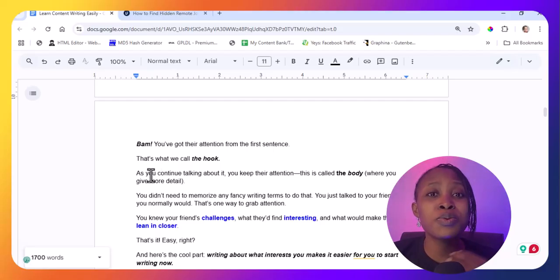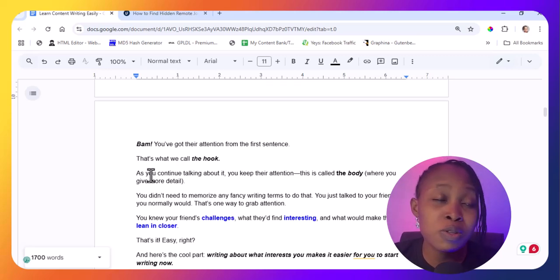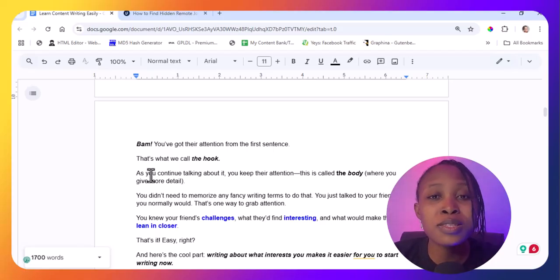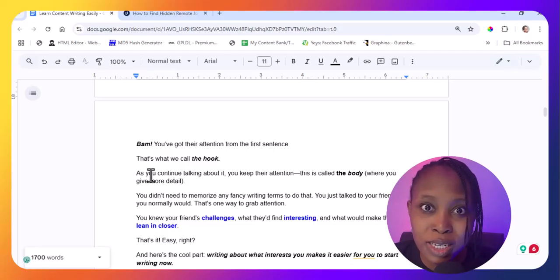So you do not need to memorize any of all these fancy writing things. Oh, what's the definition of hook? What is the hook? What is a body? It's just about getting the attention of your readers, who you are talking to, and then sustaining the attention and giving more detail to satisfy the curiosity or desire or the questions that you've raised from the first sentences. So just like how we started this conversation, like you're talking to your friend, that is how you're going to build on the body. So it's easy, right? You can see that it's easy. So here's the cool part.